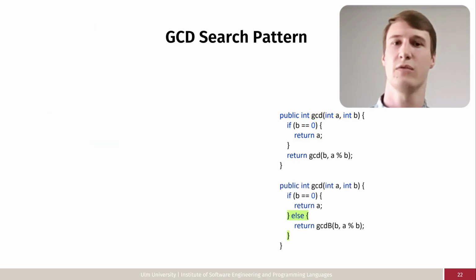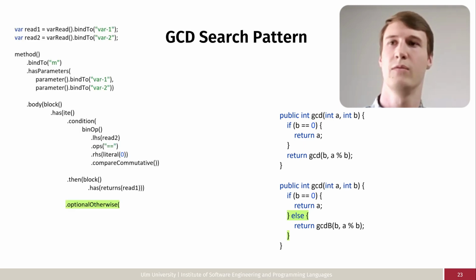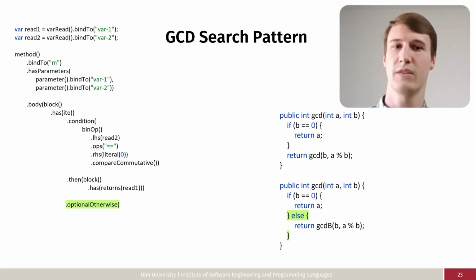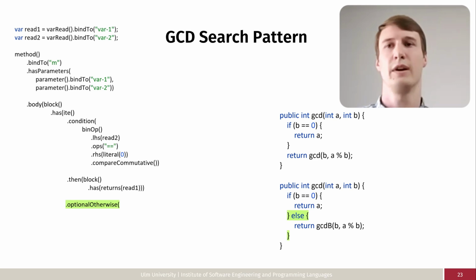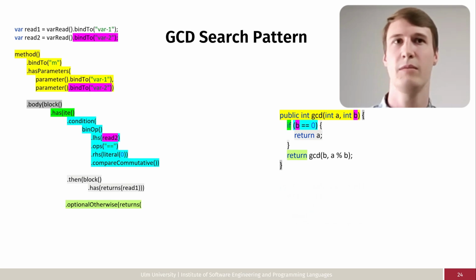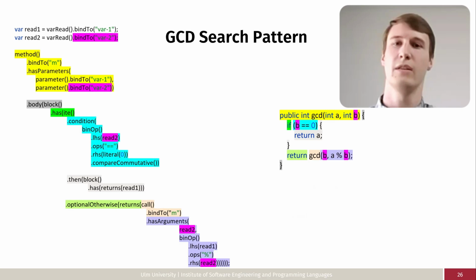Some implementations of GCD make the if-else explicit instead of relying on the early return. We therefore also configure an optional else statement in our pattern, which means that the else may be present, but is not required for a successful match. And we specify the last return statement now, where we want a method call binding the same identifier we used previously for the method declaration, and therefore ensuring that the call is recursive. And finally, we expect the arguments where we want a variable read binding b and the modulo division.